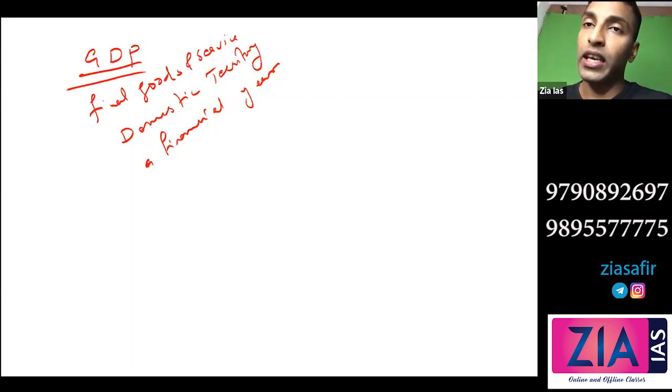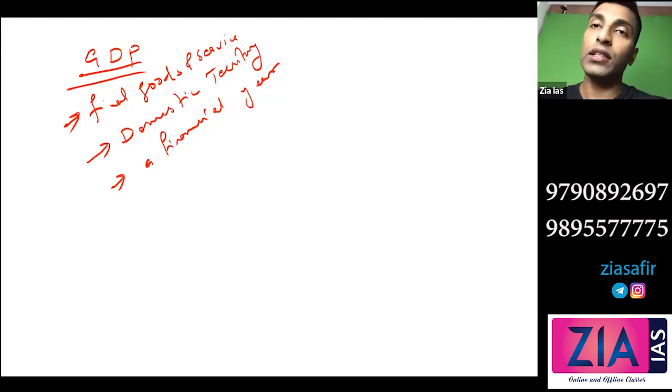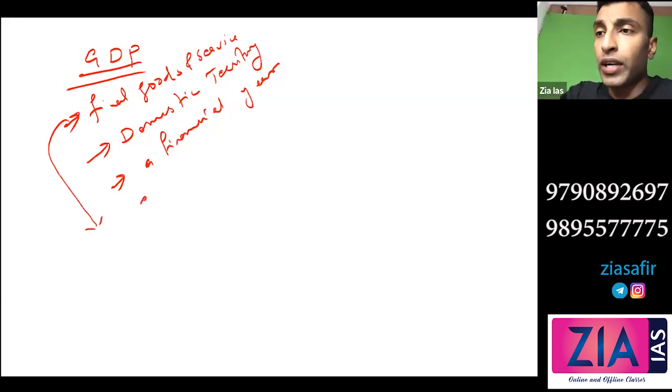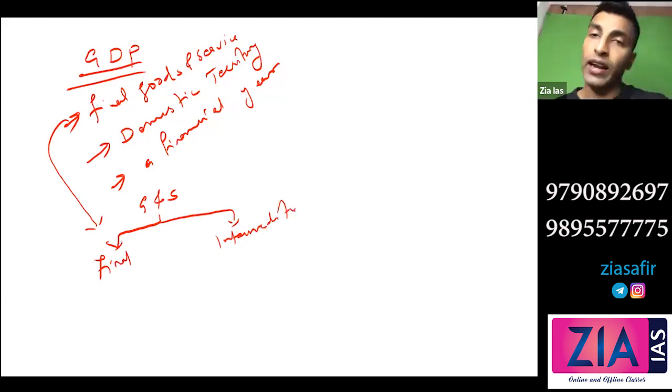So these are the 3 keywords. First of all, final goods and services, then domestic territory, then financial year. So to explain this definition, what I need to do basically is to explain these 3 keywords. Okay, so let's start with final goods and services. Now, goods and services are actually divided into 2. Goods and services are basically final, okay, and intermediate. So you will have both final and intermediate.